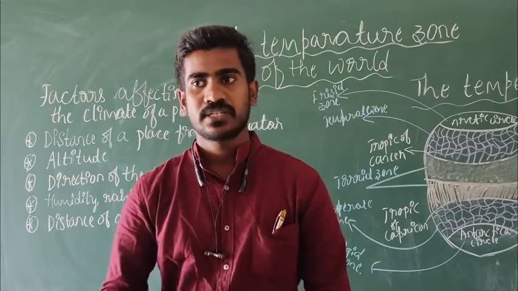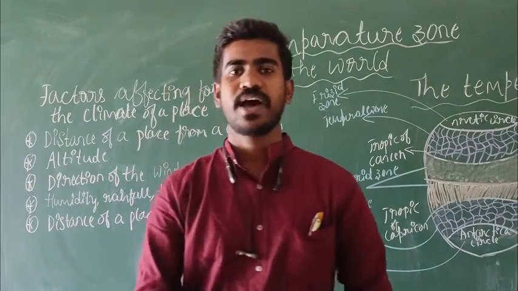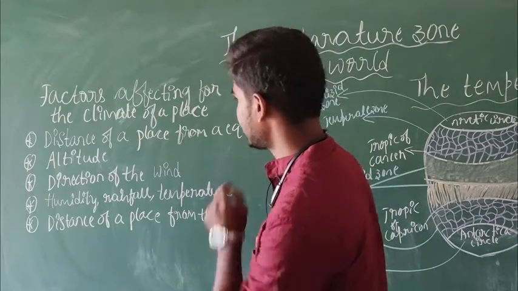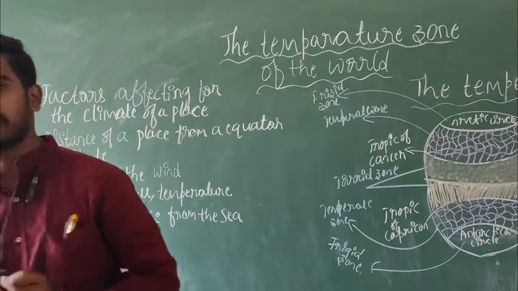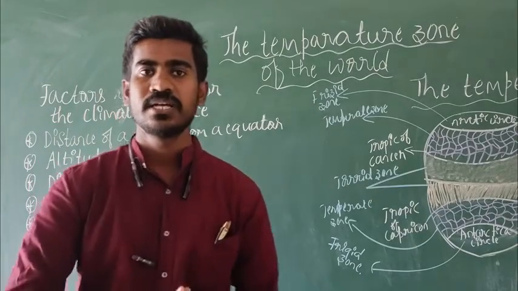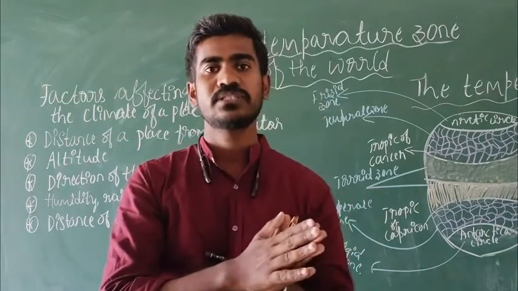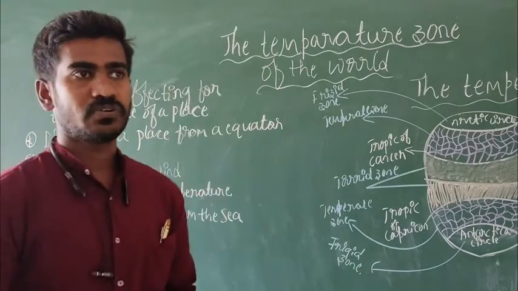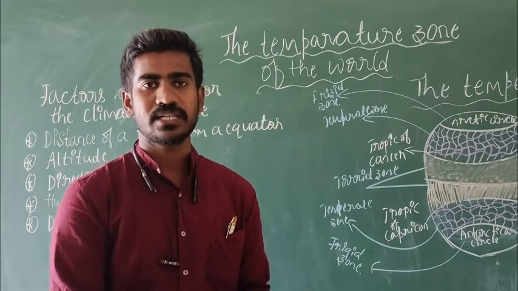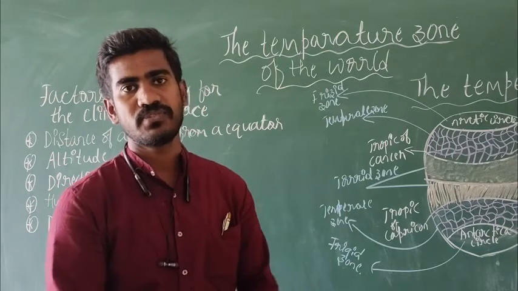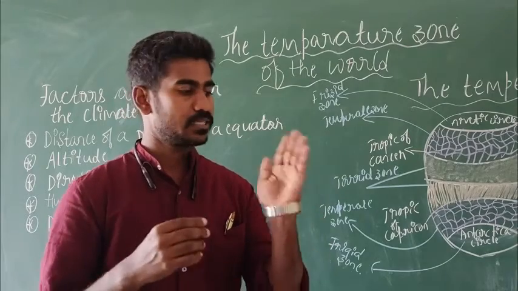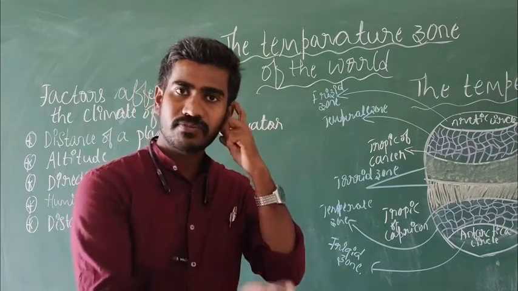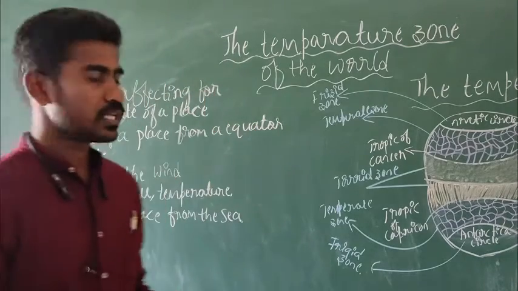So that is what climate and weather is, and also we have studied the factors that affect the climate of a place. One is the distance of a place from the equator. I told you exactly at the equator the sun rays directly fall over the equator. That's why the area near the equator feels extreme heat. The next zones feel less heat and the other zone will feel very cold, because the earth is slanted and the sun rays will slant, so directly it will not fall over the other two regions. That is already seen.